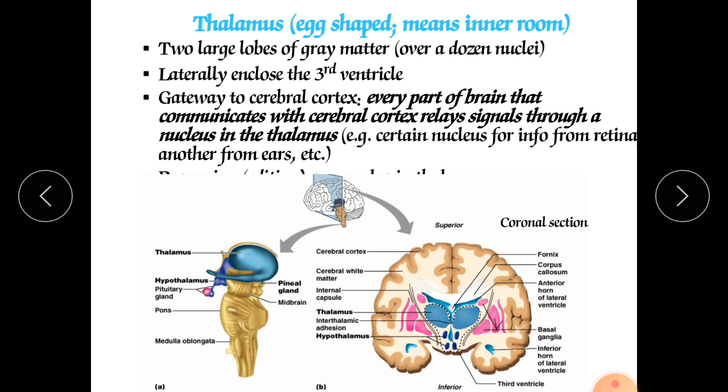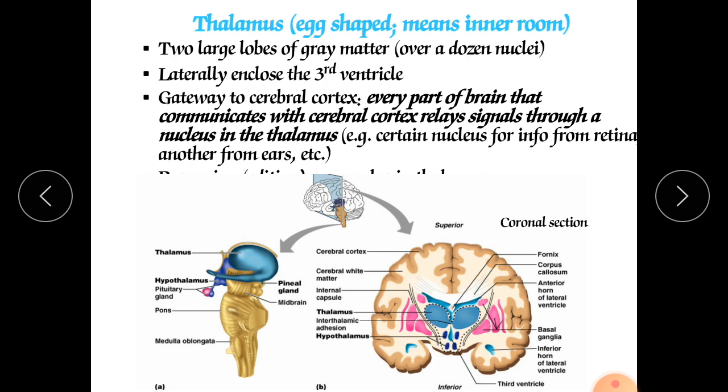Now after this, the fourth type is called the ventral group. This ventral group contains 5 types of nuclei. Out of them, first is the ventral anterior nucleus, which receives input from the basal nuclei and sends it to the cerebral cortex, and it is responsible for the functions of movement, whatever movement we are doing, walking, talking.